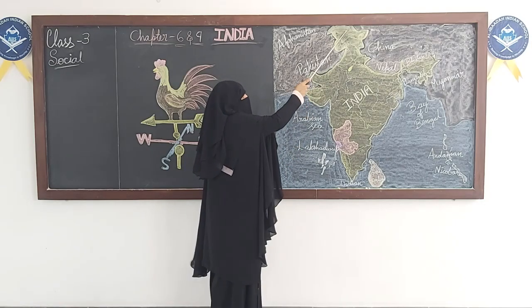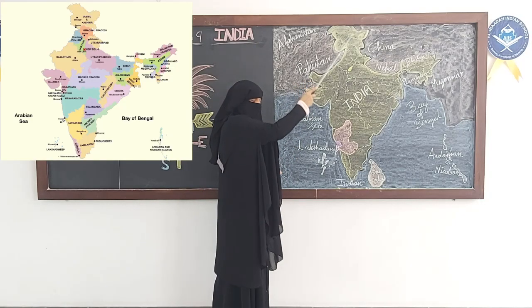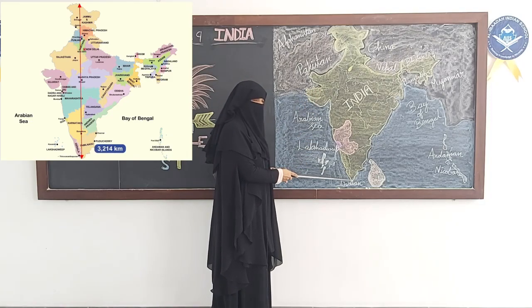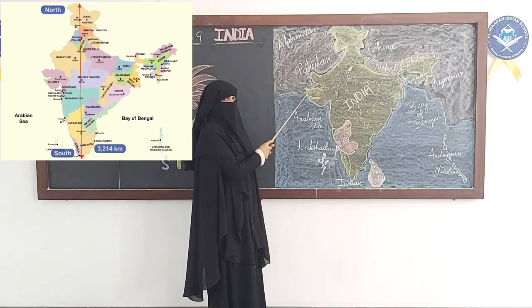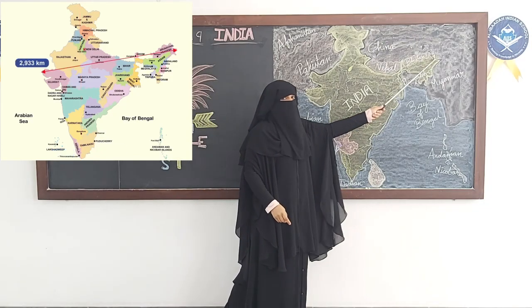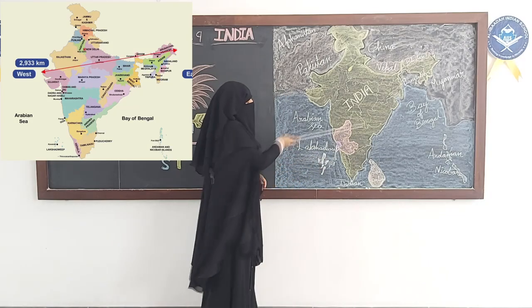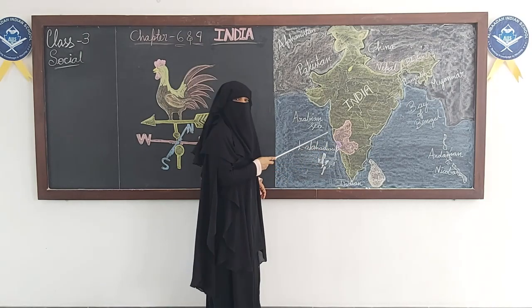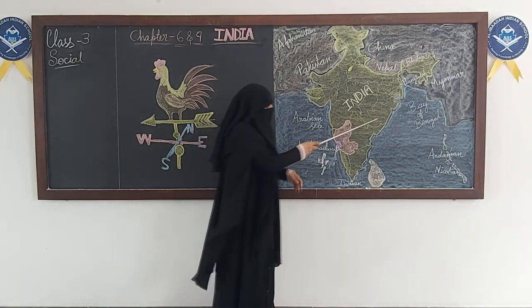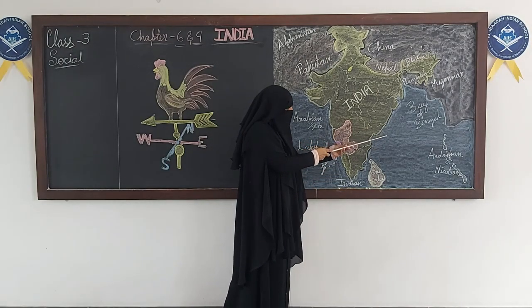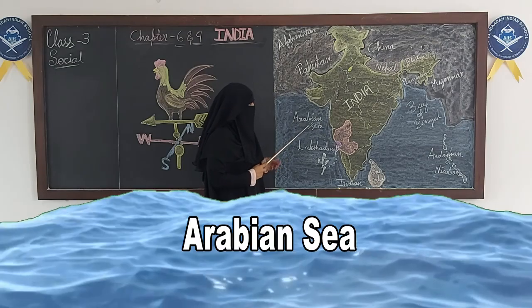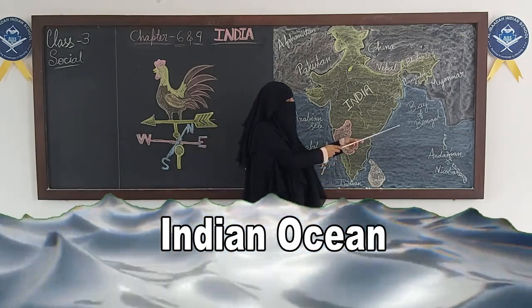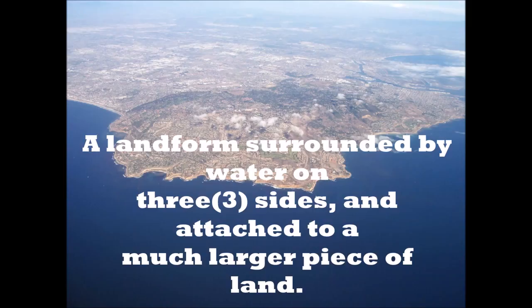Now coming to India, here towards the north we have Jammu and Kashmir, towards the south we have Tamil Nadu, here towards the west it is Gujarat and this is Arunachal Pradesh. Okay. Now this part of India is called southern India. Why? Because it's coming in the south part, right? So it is southern India. Now the southern part of India is having water on three sides. See, here Arabian Sea, here Indian Ocean and here Bay of Bengal. So we have water on three sides. When a land is covered with water on three sides, it is called a peninsula.